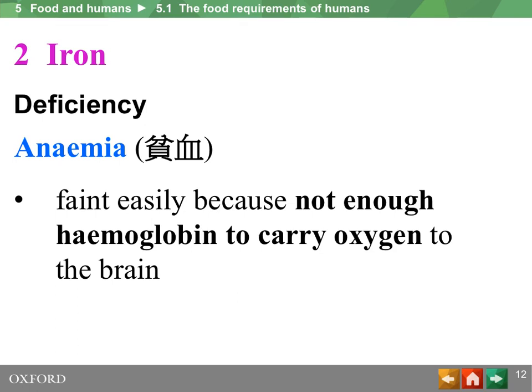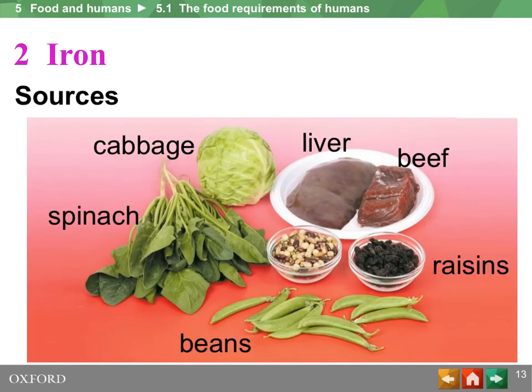When the human body does not have enough oxygen, immediately the brain will be affected. You will feel dizzy and want to faint. In this case, we say the person is having a deficiency disease called anemia. Anemia may be cured by taking in more iron-rich food, such as cabbage, liver, beef, raisin, beans, and spinach.